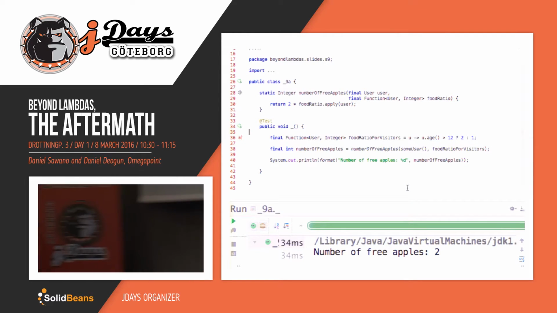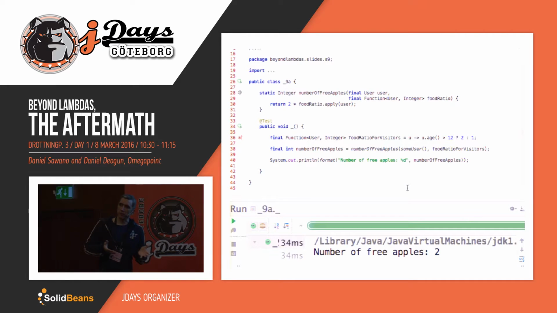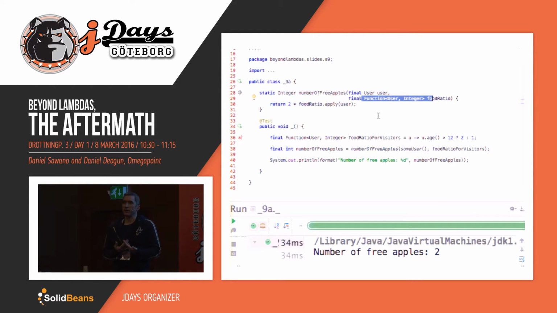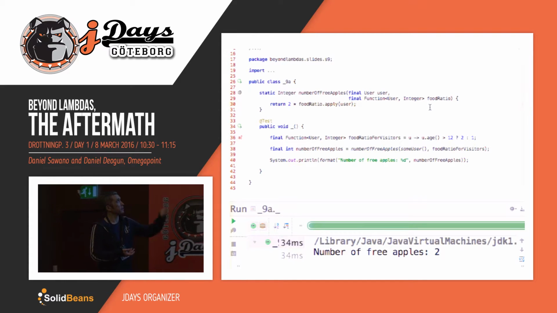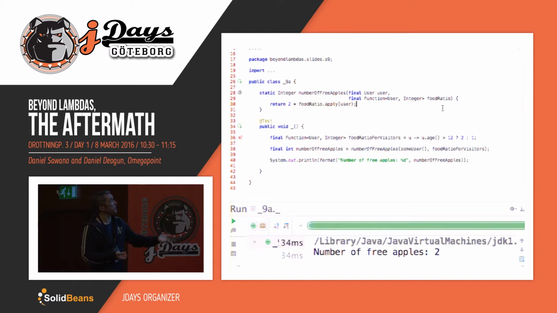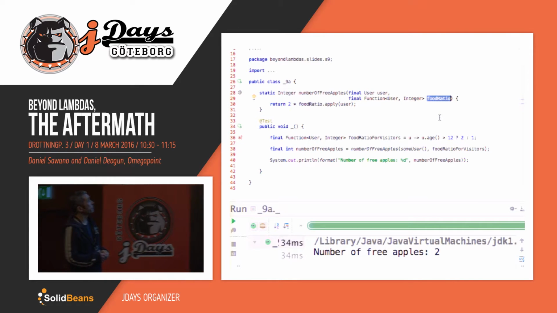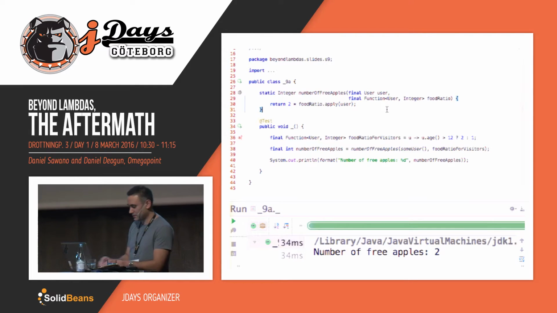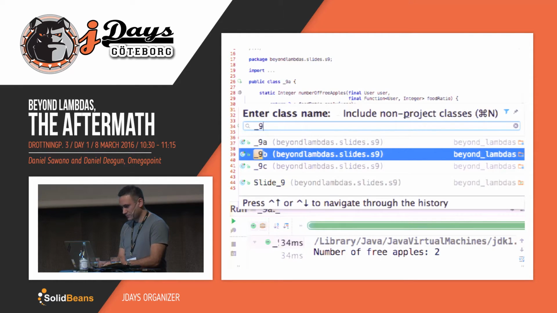Room for improvement. If you look at the method signature of numberOfFreeApples, we're using a generic type Function, so it doesn't communicate its intent very well. We got a pretty good name on the method, and we named the arguments, which is good, but still you can pass in any function that takes a user as an argument and returns an integer. But come on, the name is food ratio. I know, but we make mistakes when we write code. So let's show a possible mistake.